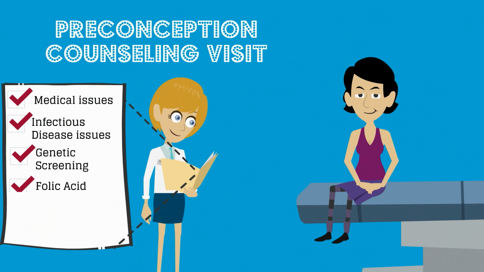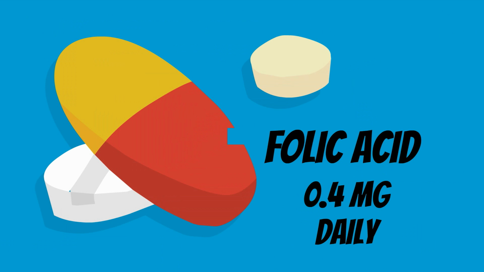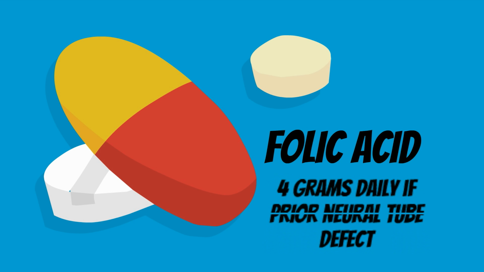Continuing to move down our preconception counseling visit checklist, folic acid supplementation. All pregnant women and women trying to conceive should take at least 0.4 milligrams of folic acid daily, and women should take 4 grams daily if they have had a prior neural tube defect affected pregnancy.